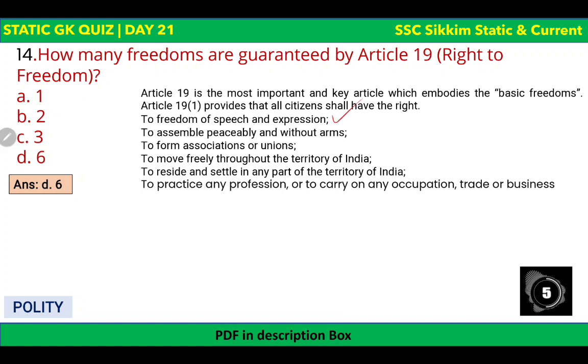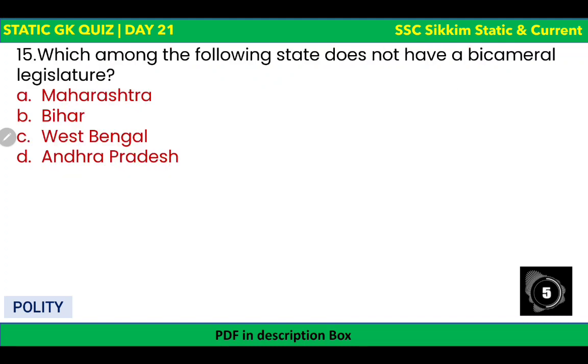Freedom of speech and expression, first freedom, Article 19. Freedom to assemble peacefully and without arms, freedom to form associations or unions, freedom to move freely throughout the territory of India, and freedom to reside and settle in any part of the territory of India. And also freedom to practice any profession or carry on any occupation, trade or business. So all these freedoms are guaranteed by Article 19. There are a total of 6 freedoms guaranteed by Article 19.